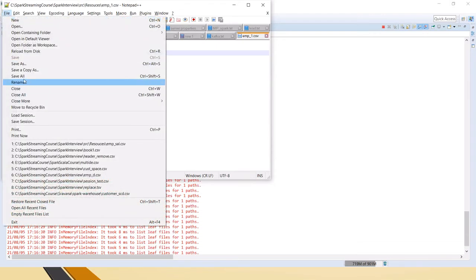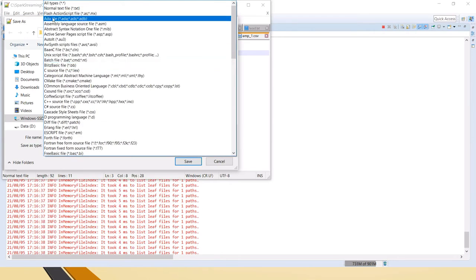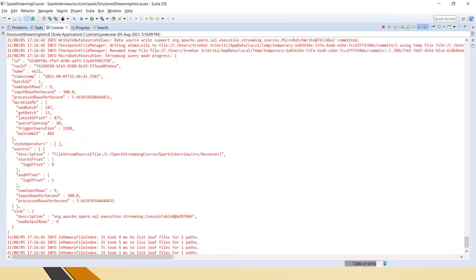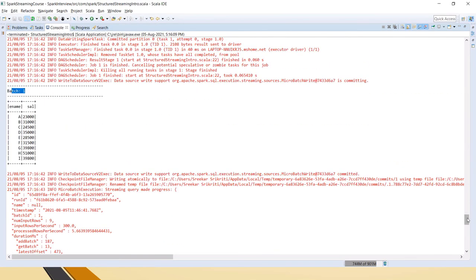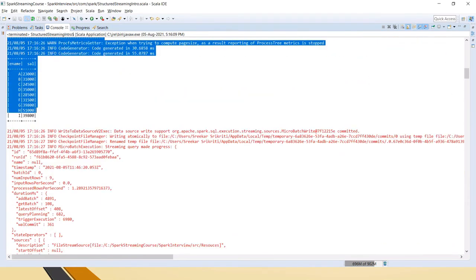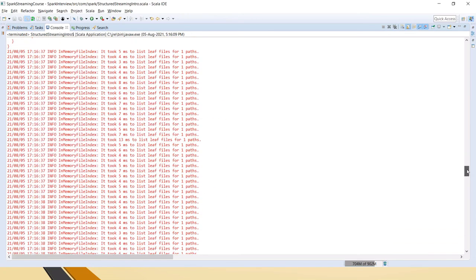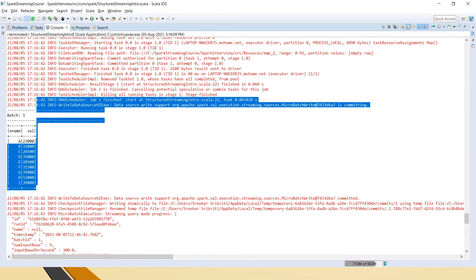Now I'll say file, save as, to the same, I'll say 2. You can see here, batch 1 is printed, and if you see here there is nothing. We have printed batch 0, and it just waited for the next run or the next file to be present in that folder, and when we publish, immediately it has come as batch 1.